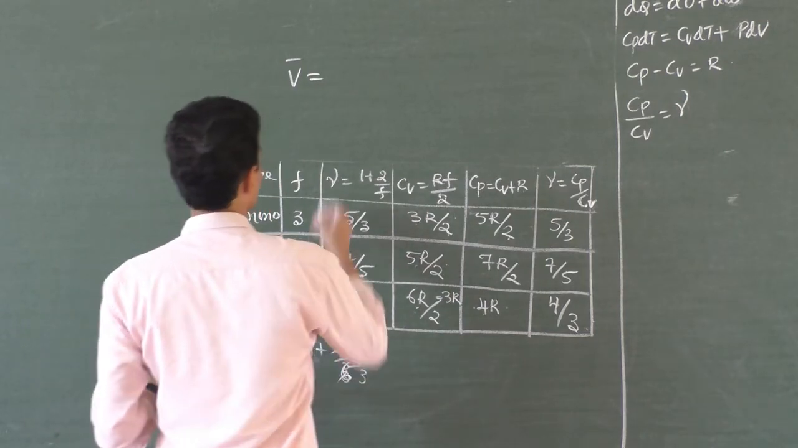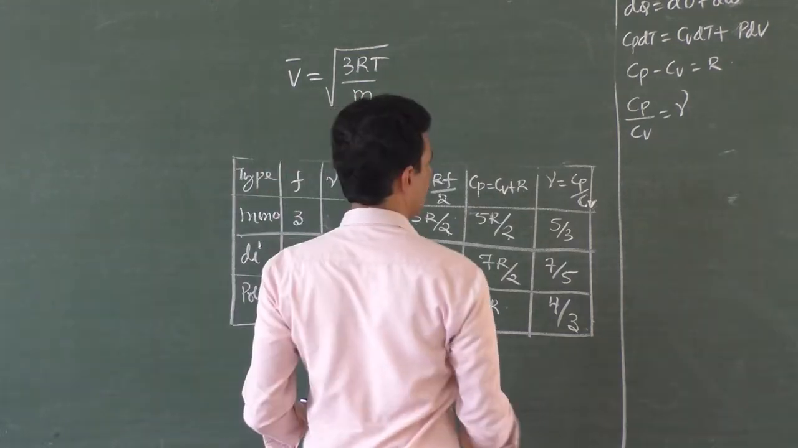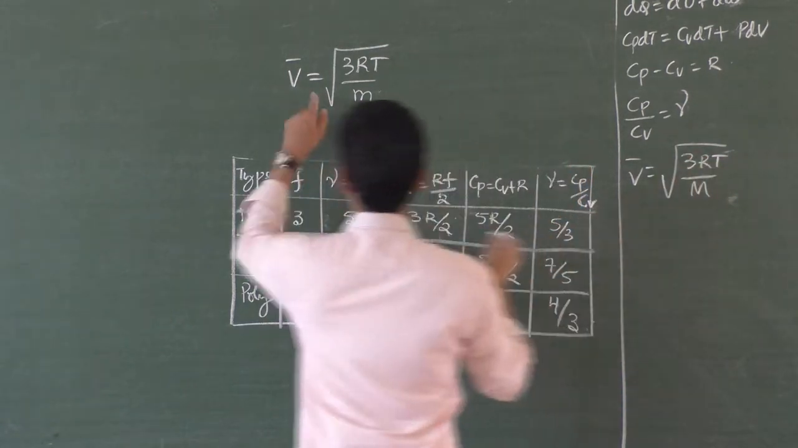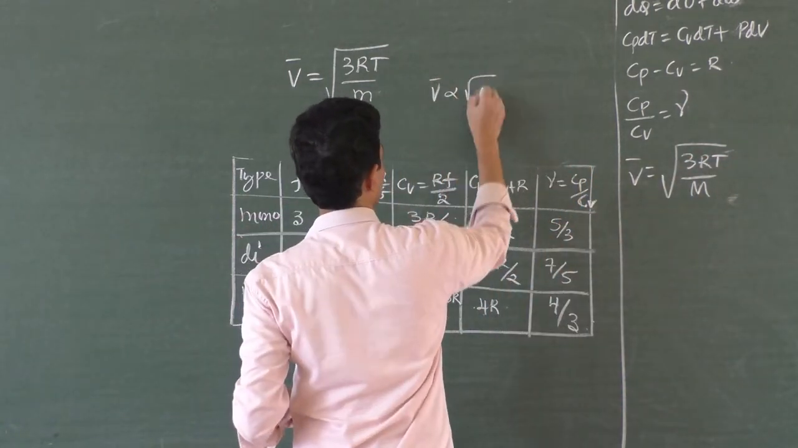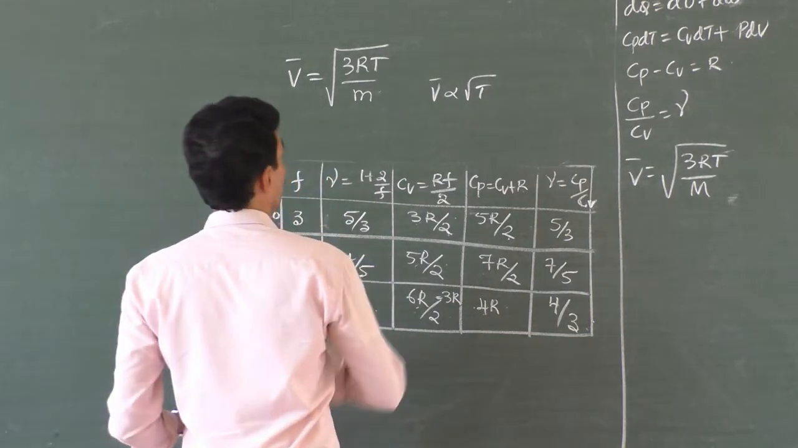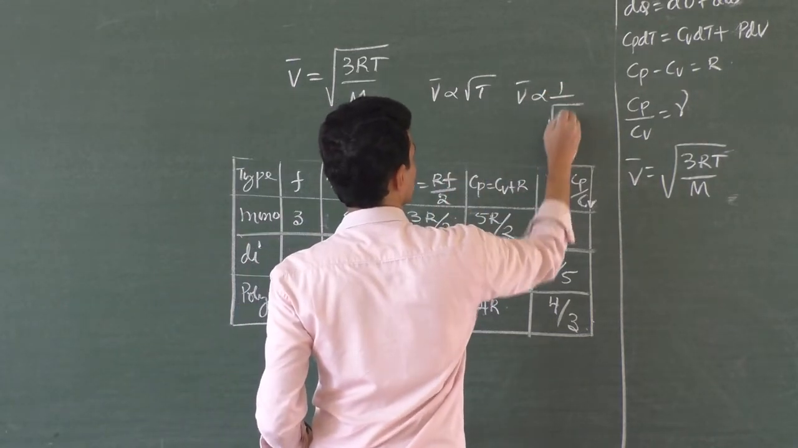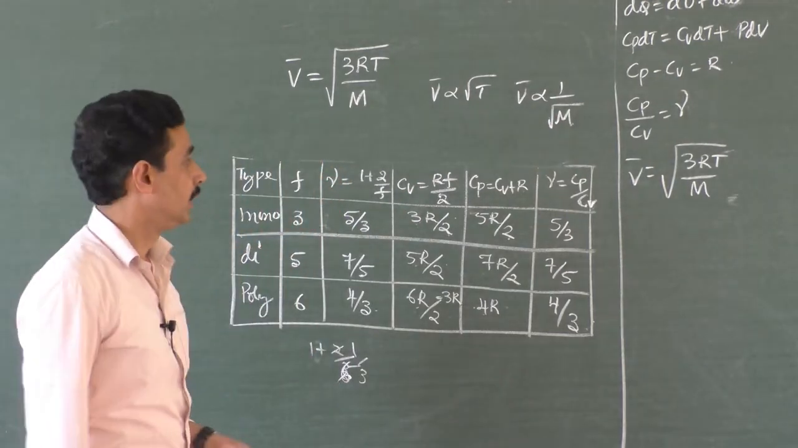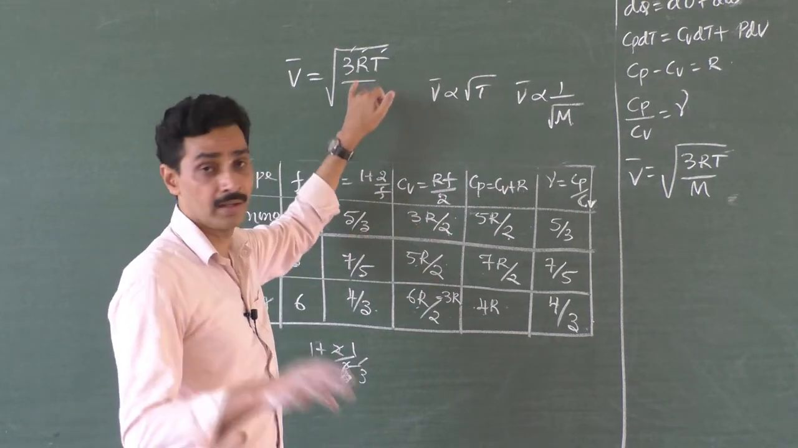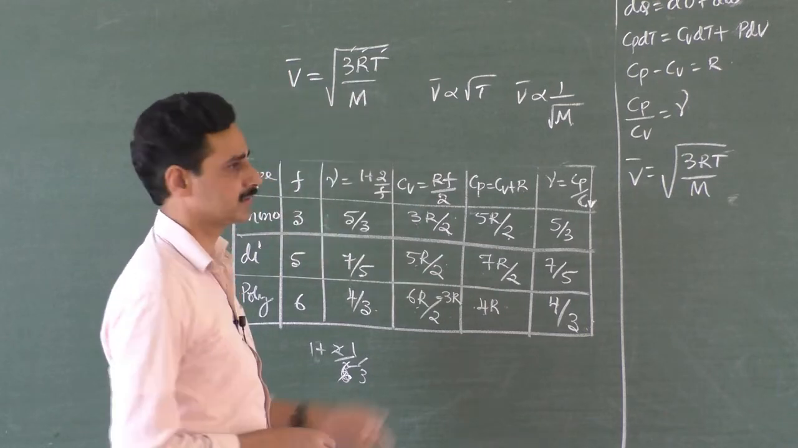RMS speed of the gas molecule is given by the square root of 3RT by M, where V bar is directly proportional to root T. RMS speed is directly proportional to root T, and here M is molecular weight, and RMS speed is inversely proportional to square root of molecular weight of the gas molecule. Of course 3 and R, the universal gas constant, are constants. But if you take temperature constant, RMS speed is inversely proportional to the square root of molecular weight.